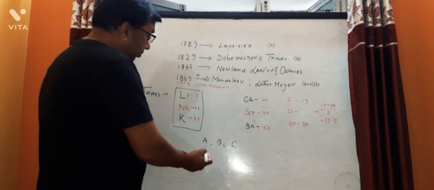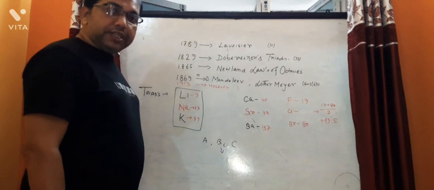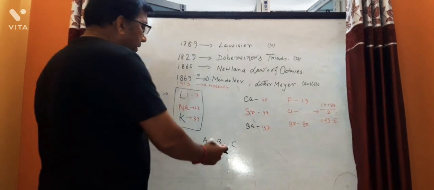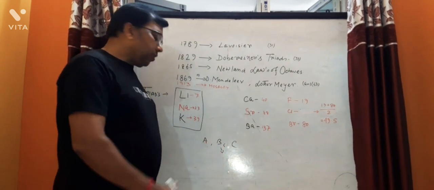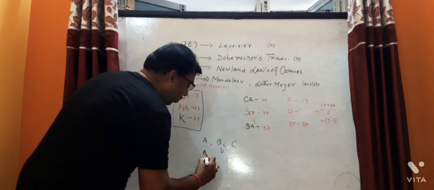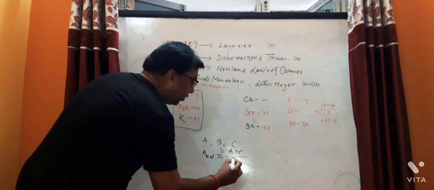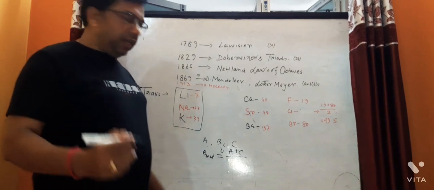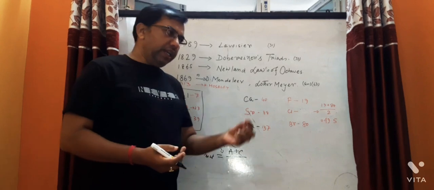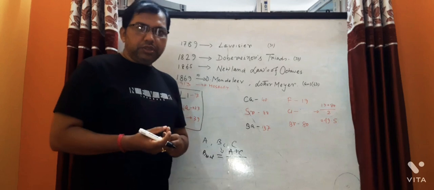What you observe is that the atomic weight of B, the middle one, can be easily calculated as the arithmetic mean of A and C. That is, the atomic mass of B equals (A plus C) by 2. This is approximately the arithmetic mean, because it is not exact; there is a small difference, like 0.5 or 0.4.